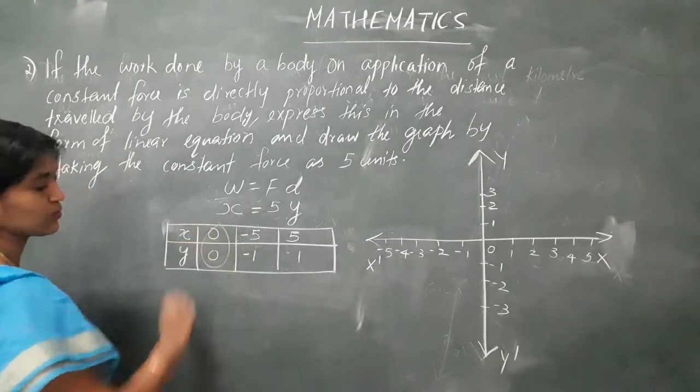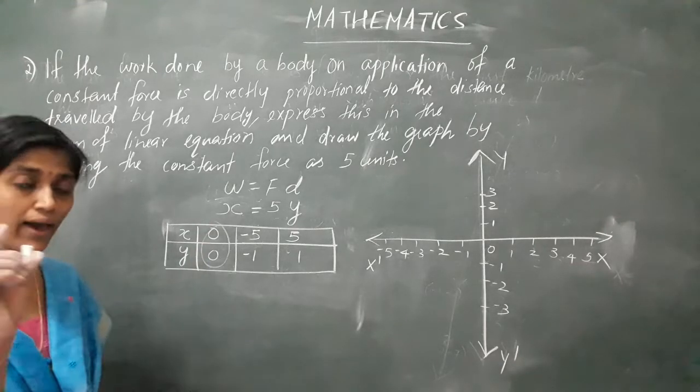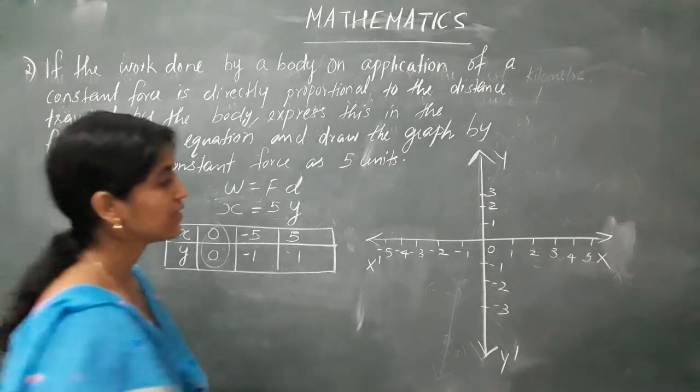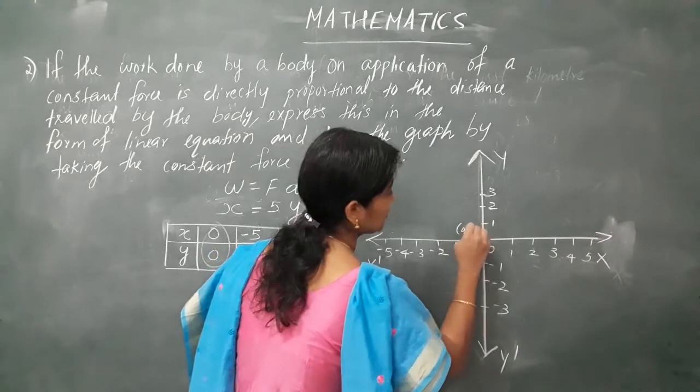First point is 0, 0. That is x coordinate 0, y coordinate 0. Where will be the point? It will be here, origin. This is our point 0, 0.